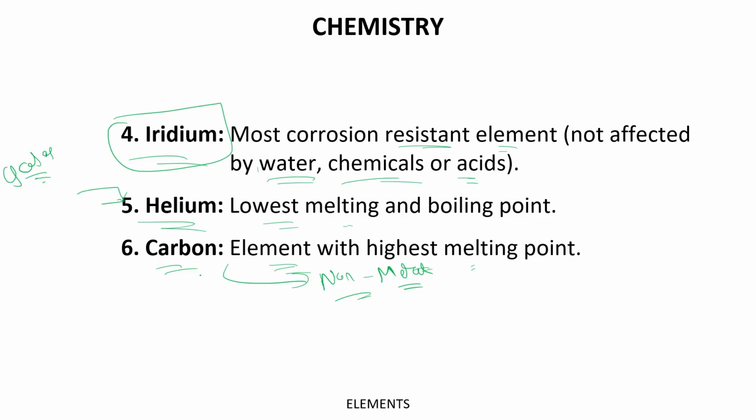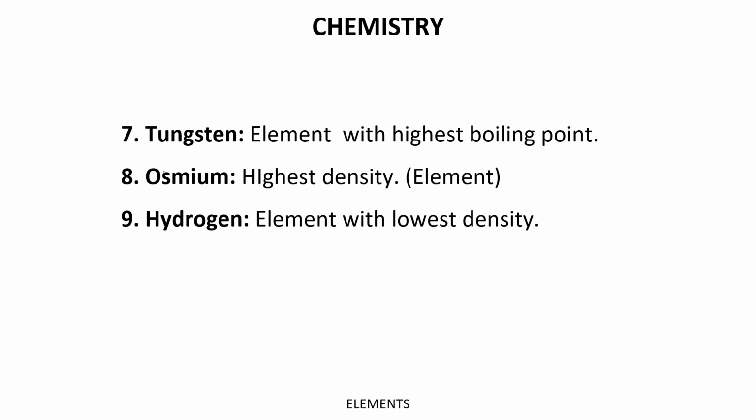Then carbon, which is a non-metal, has the highest melting point. All right. Thereafter tungsten, the element with the highest boiling point. Also it is the metal having the highest melting point. Okay. Then osmium, it is the element with the highest density. Then hydrogen, it is the element with the lowest density.